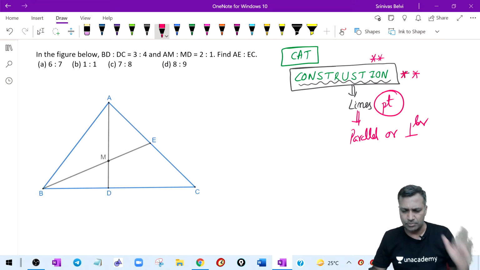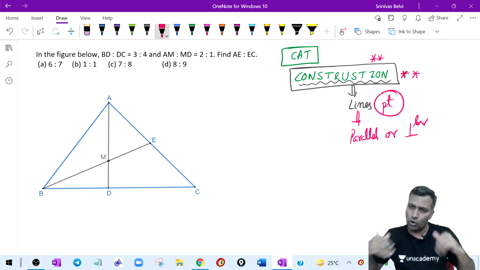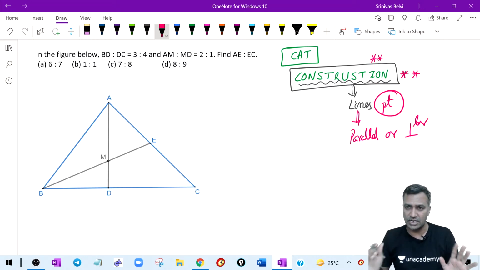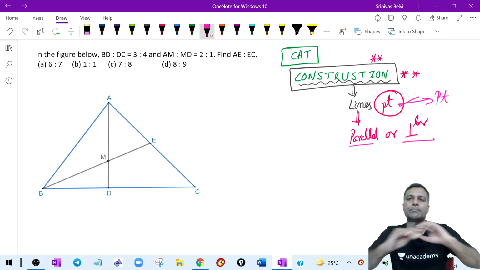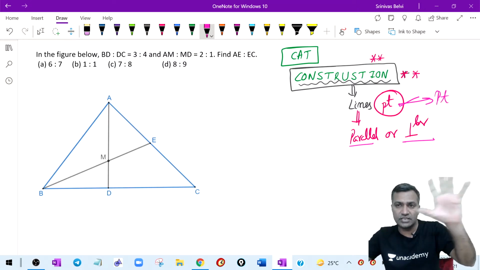So more than 90%, 92, 93, whatever it is, almost 100% of the time, this is the moment of truth. What is it? We take one of the existing points and then we try to draw a line from that point, either parallel or perpendicular, or simply connect 2 points. That's the easiest way. These are the three things that will happen.